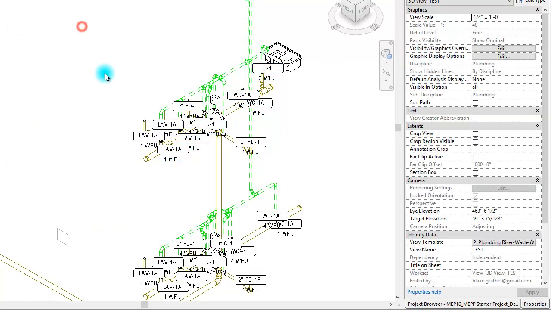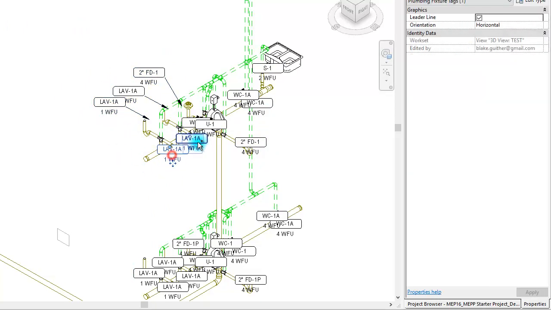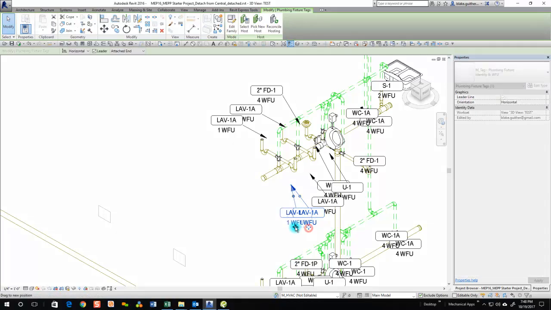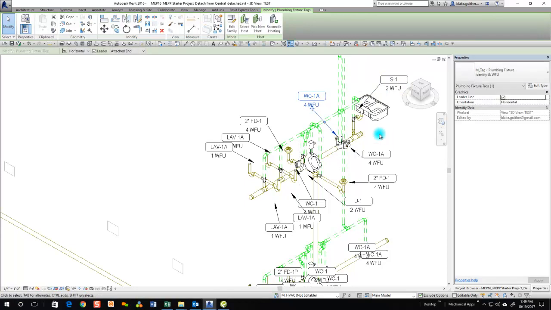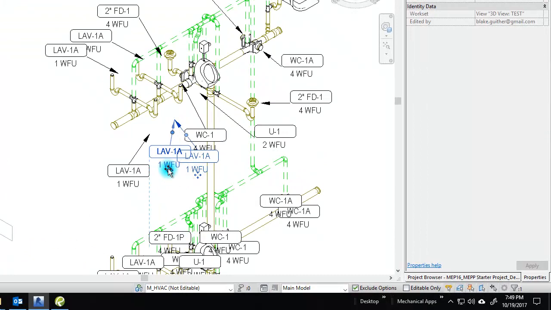I'm going to turn some leaders on, and then we'll drag some of this stuff off one another. So you get the idea though. So waste fixture units. You can also do the same with domestic fixture units. The sink. There, now that's a little better. Not perfect, but it's better.